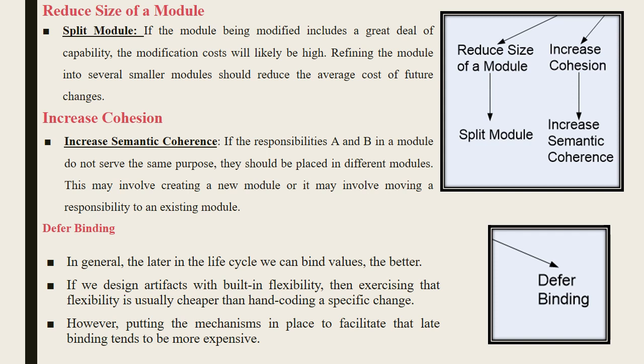Next, defer binding. It is about the life cycle which is going to be bound together as a single unit. With built-in flexibility, it can usually be cheaper than hard coding a specific change. Next, these mechanisms will facilitate late binding, so that it will be more expensive.